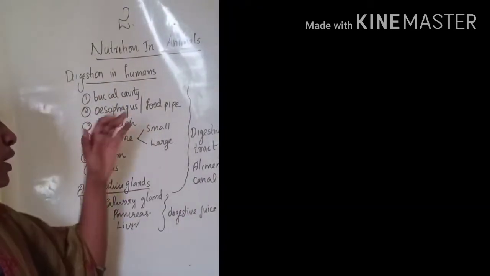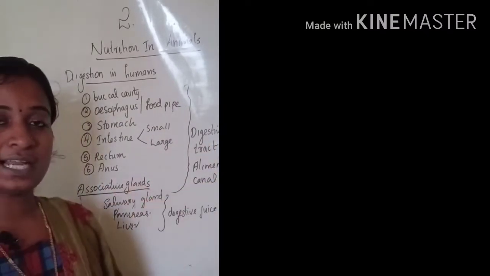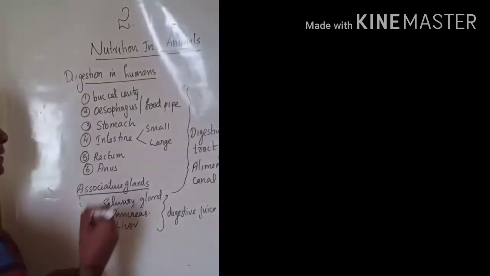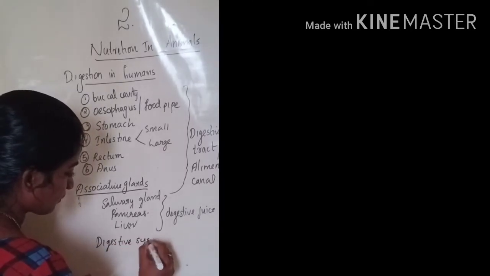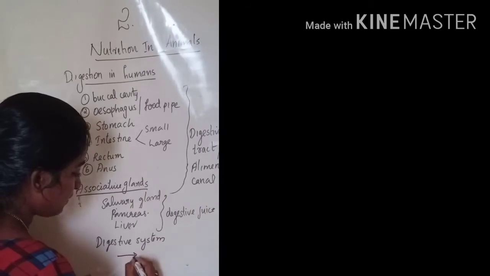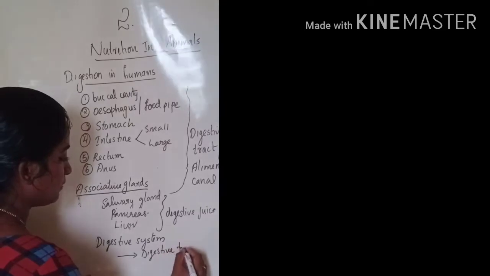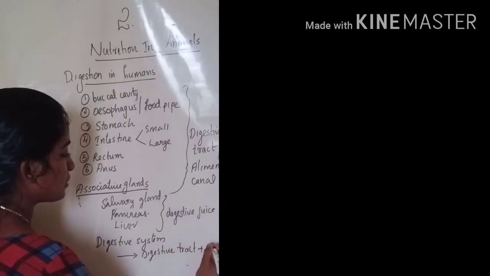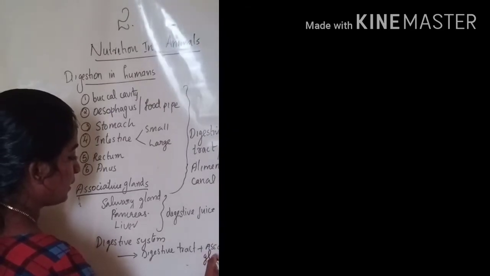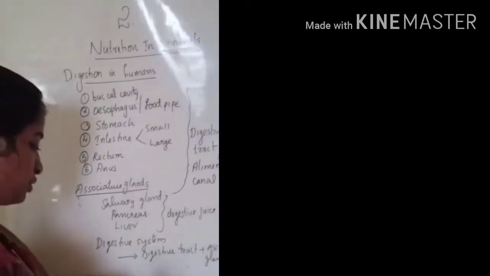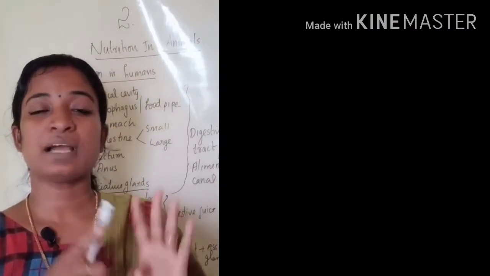Okay, the digestive tract or the alimentary canal together with the associative glands is known as the digestive system. So don't forget the terms: digestion, digestive tract, digestive system, associative glands.